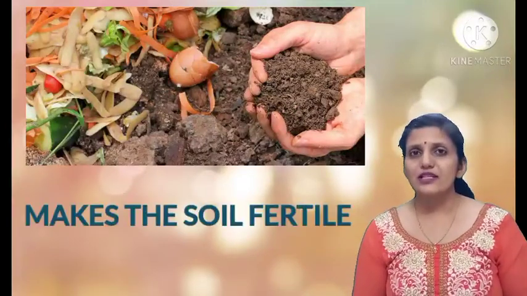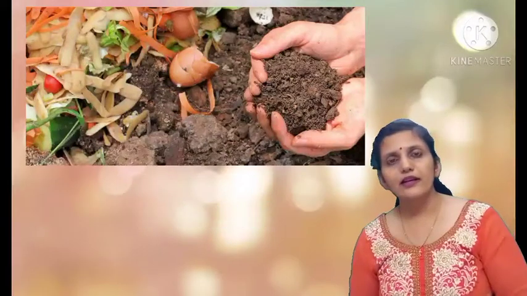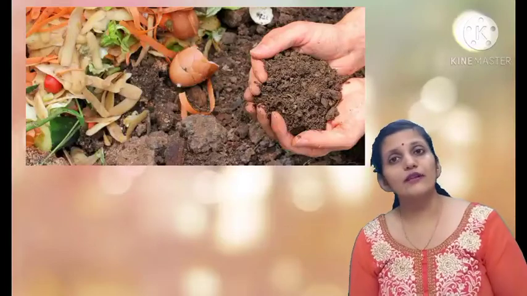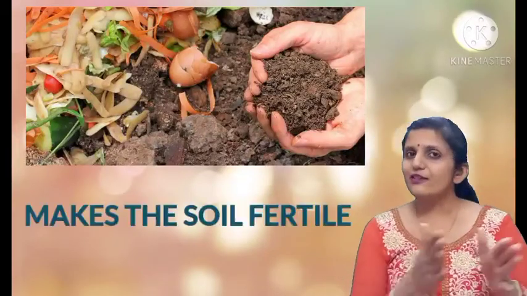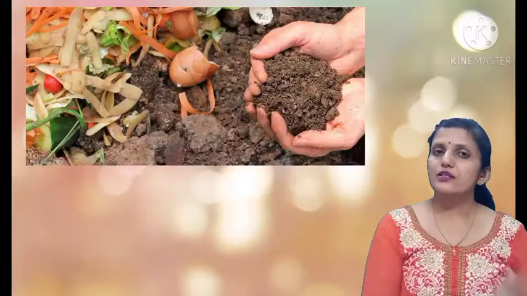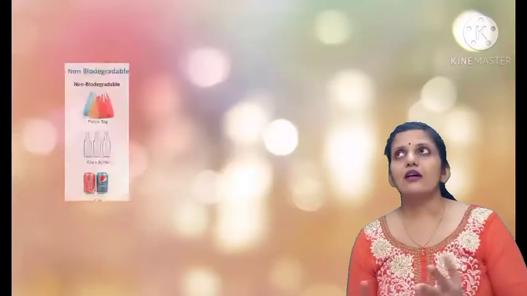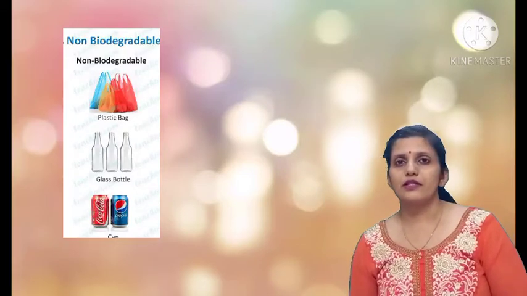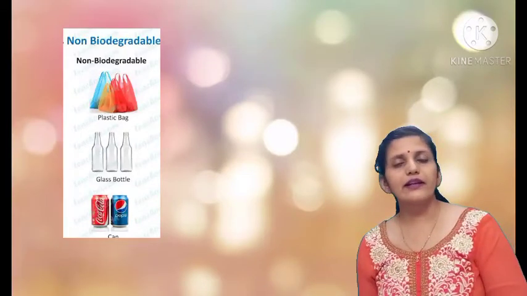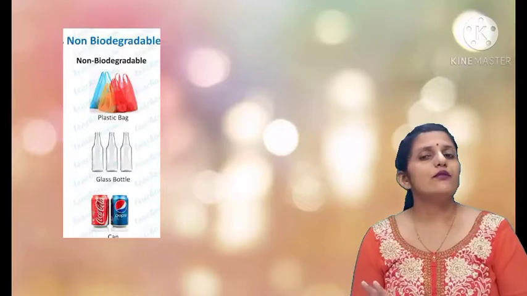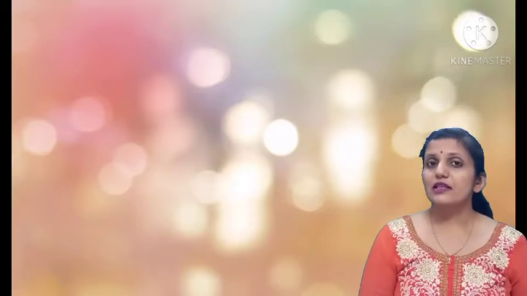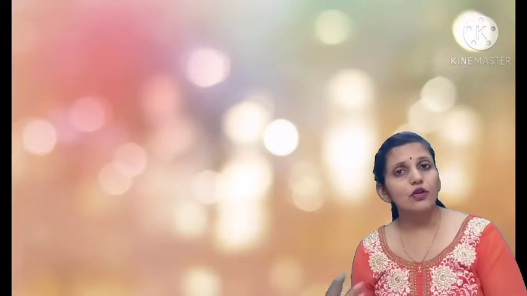So see, this waste, by lying on the land, can decompose, rot, and mix with the soil and make the soil fertile. So this kind of waste, although it is waste, is useful. Whereas on the other hand, glass and plastic are non-biodegradable waste. No matter how long they lie on the land, they won't decompose and they pollute the land. So we can use the biodegradable waste and we can recycle the non-biodegradable waste.